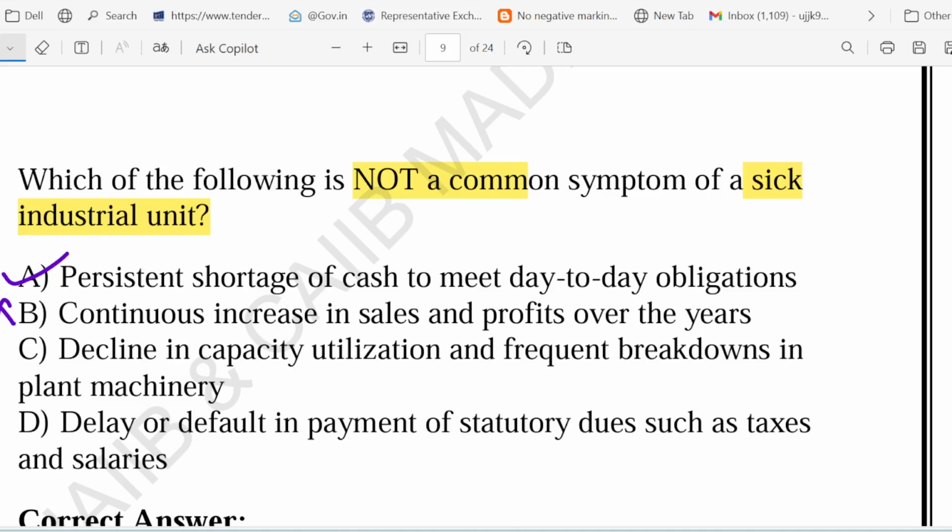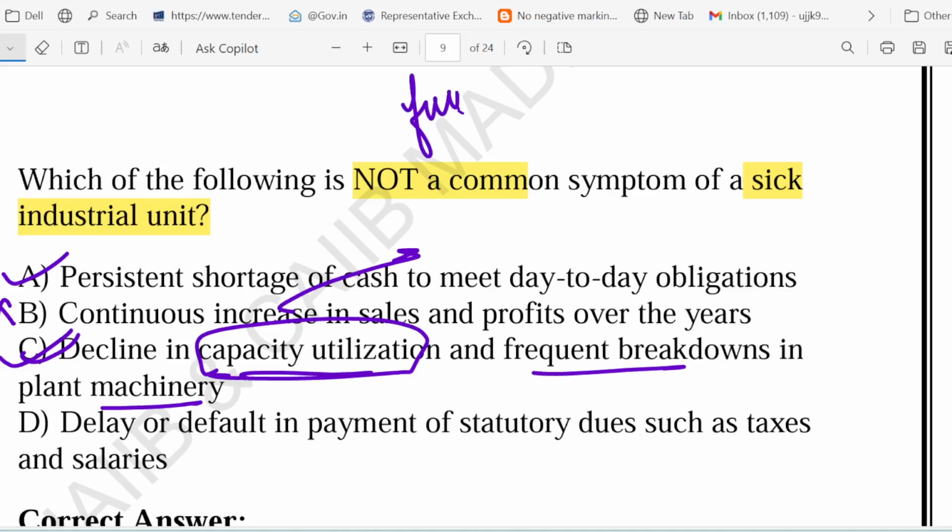Option C, decline in capacity utilization and frequent breakdown in the plant and machinery. Yes, clearly this is a symptom. Do you know the meaning of the term capacity utilization? Let me explain. It means how much of the factory's full capacity is being used. Every factory has a particular capacity, and how much of that capacity is being used is called capacity utilization.